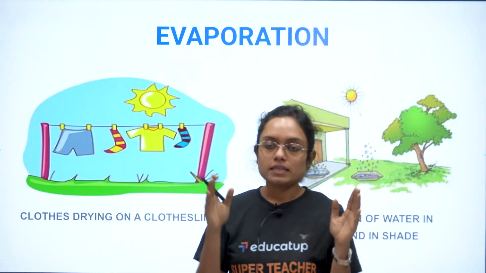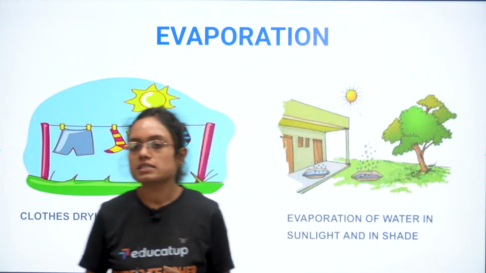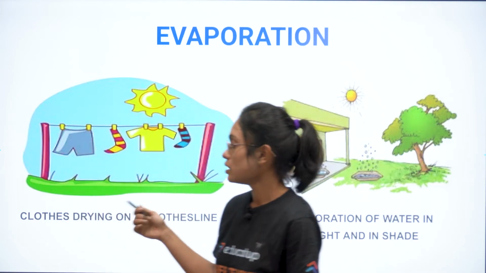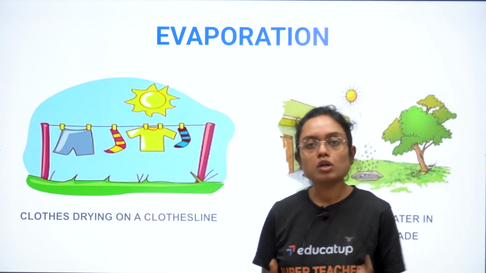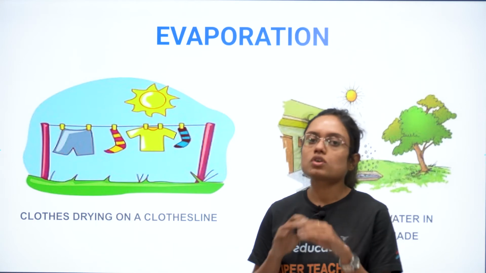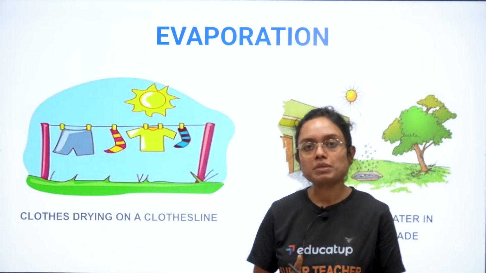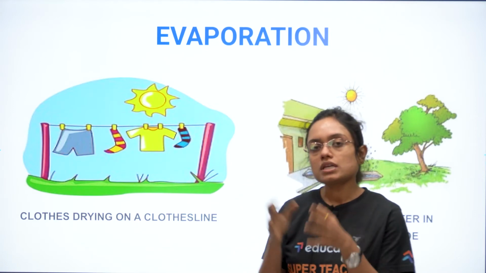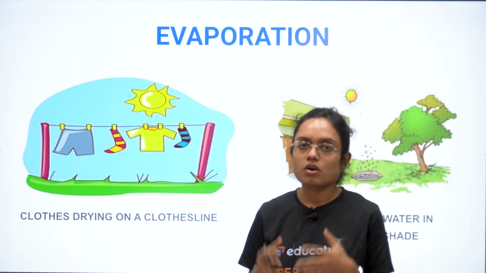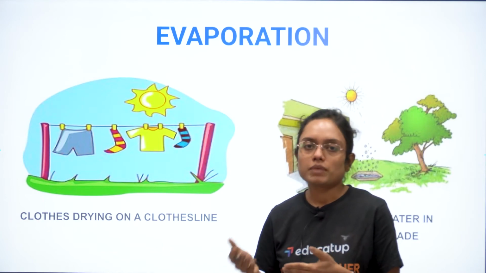Now, in case of evaporation, we can see evaporation in many other cases as well. Like for example, you can see evaporation in case of clothes drying on a clothesline. At your home, after washing the clothes, you all put your wet or damp clothes on the clothesline and they get dry in sunlight. How does it happen? It happens because of evaporation. The rays of the sun fall on your damp or wet clothes, and the water which is present or absorbed by the clothes gets converted into water vapor, and they start becoming dry.